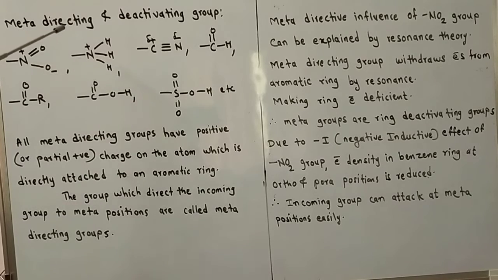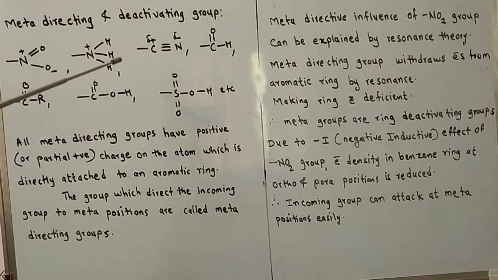Meta directing and deactivating groups. The nitro group, NO2, where nitrogen carries a positive charge, like the nitronium ion. Then NH3+, where nitrogen carries a positive charge, the ammonium group.